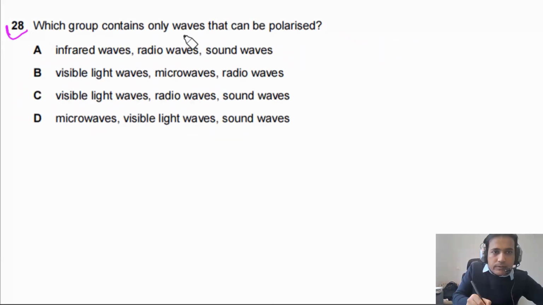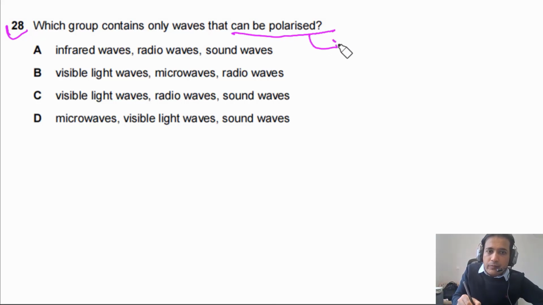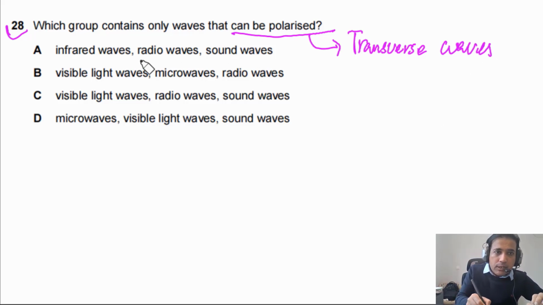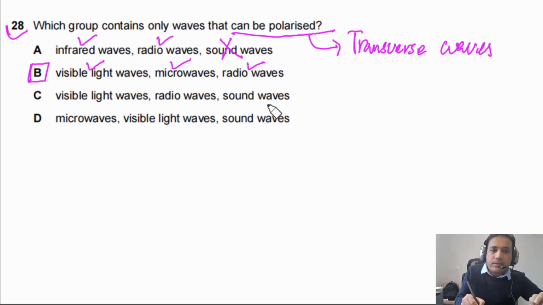Question 28 says, which group contains only waves that can be polarized? We need to be very clear: only transverse waves can be polarized. If you look at the given options, this is a transverse wave, this is a transverse wave, but this is not a transverse wave because sound waves are longitudinal waves. Visible light, this is transverse. Microwaves, transverse. Radio waves, transverse. So it means E is the answer. This is also not the answer because it is not a transverse wave.